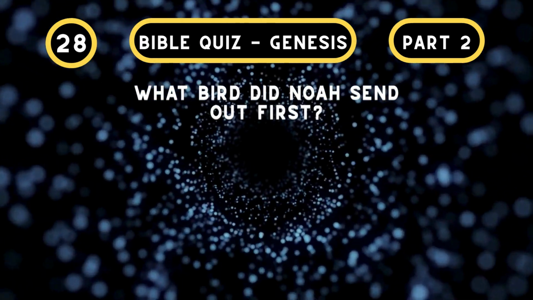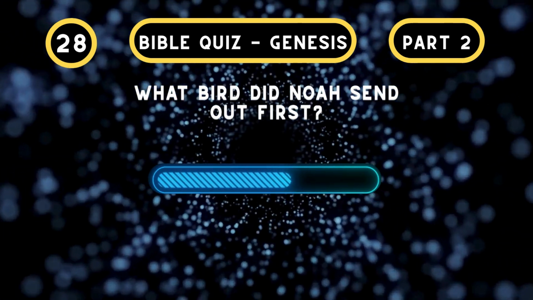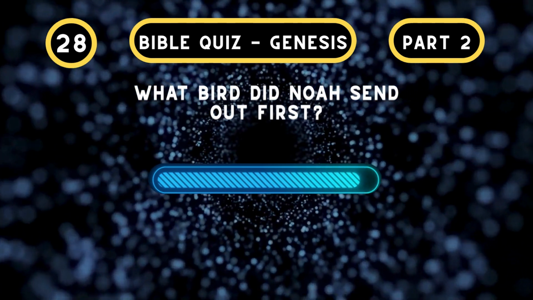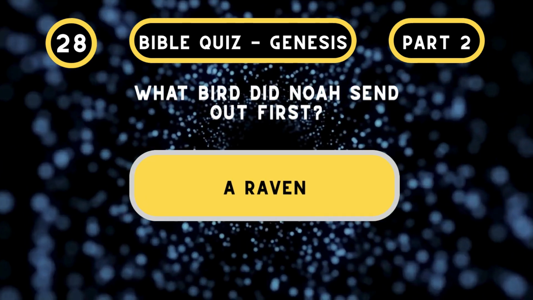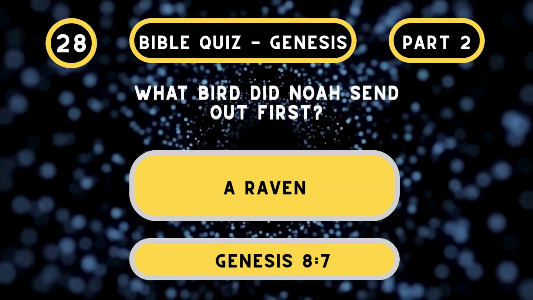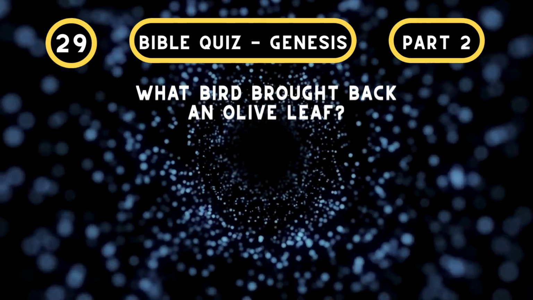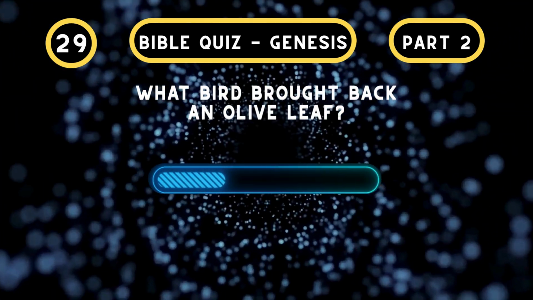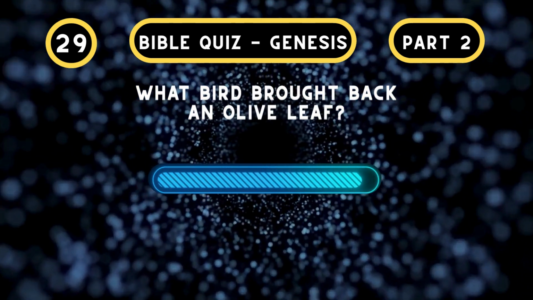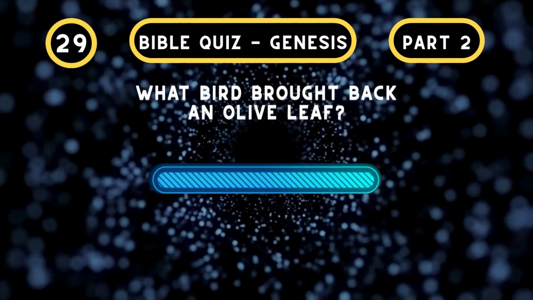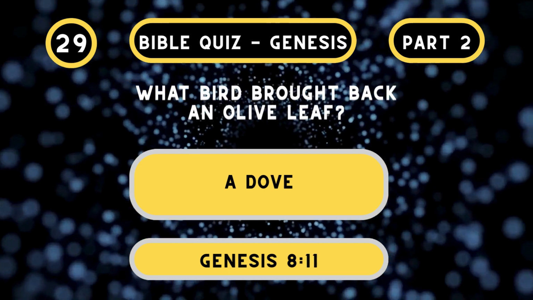What bird did Noah send out first? A raven. Genesis chapter 8, verse 7. What bird returned with an olive leaf? A dove. Genesis chapter 8, verse 11.